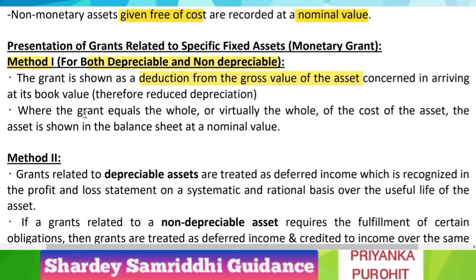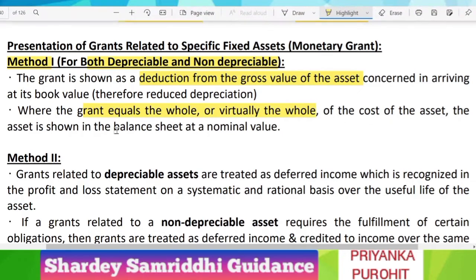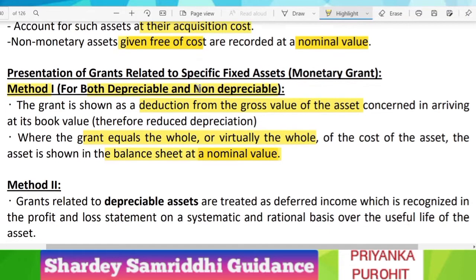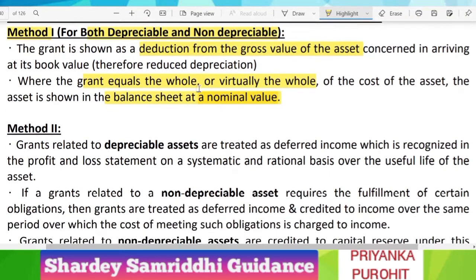Where the grant equals the whole or virtually the whole of the cost of the asset, the asset is shown in the balance sheet at nominal value. Since the value of the grant will be equal to the cost of the asset, it will be treated as if that asset is free of cost to you. So you will record it at nominal value.